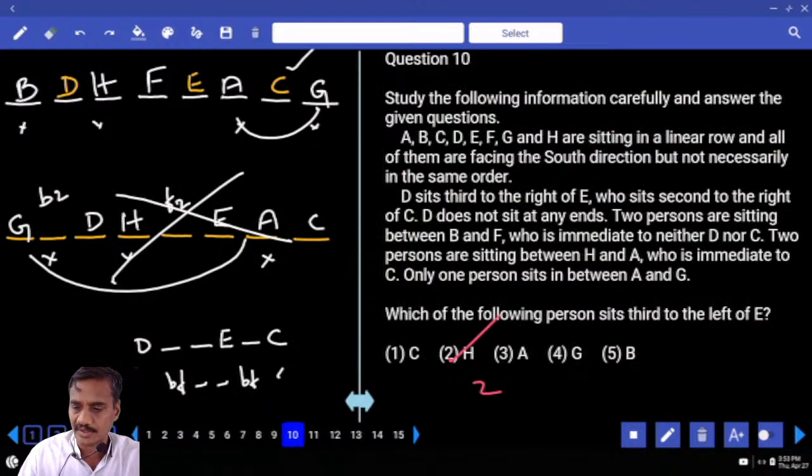Then the 10th one. Which of the following persons sits south to the left of E? South to the left hand side of E. These persons are facing south. South to the left of E is G. That is the choice for question number 10.